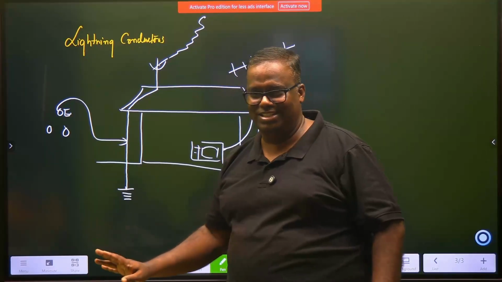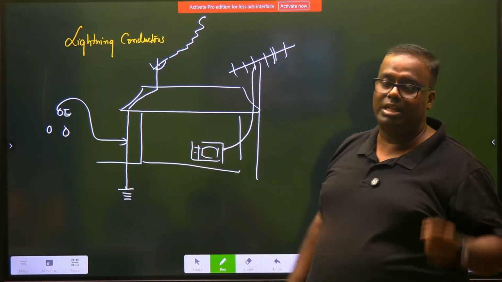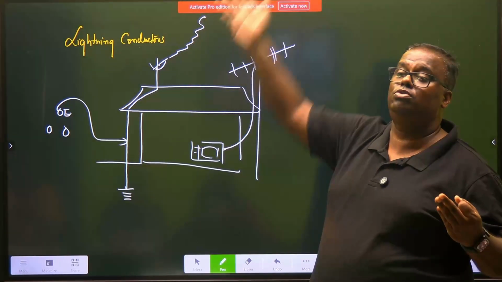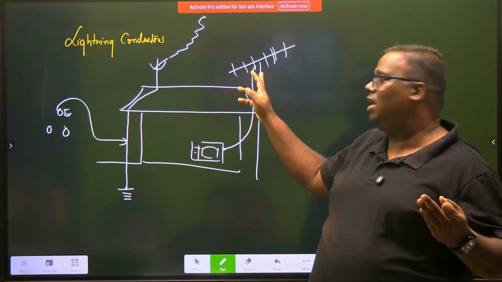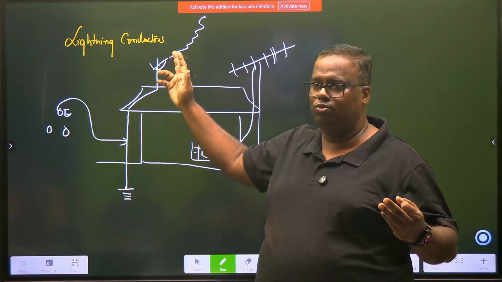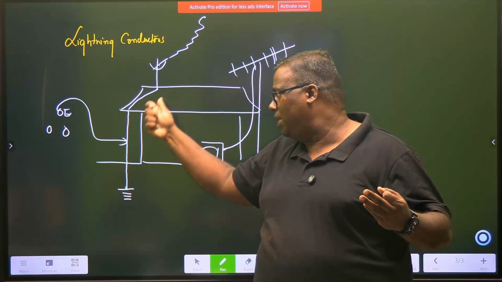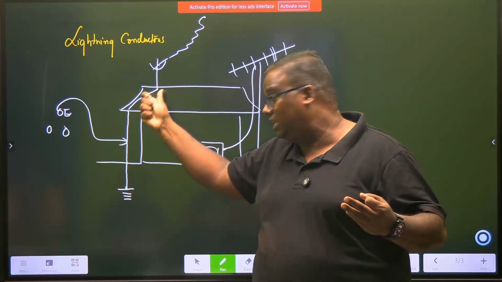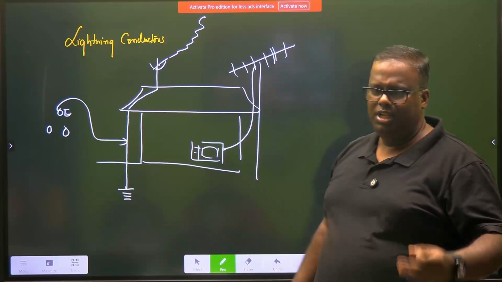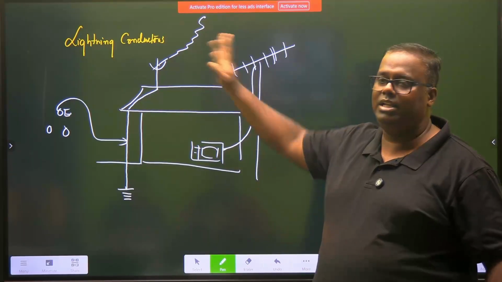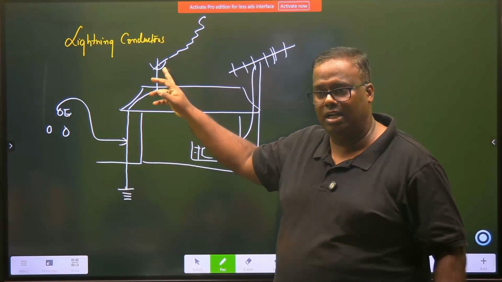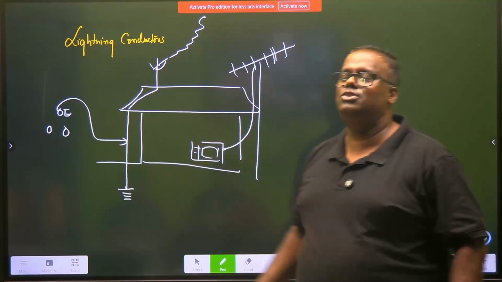You can just understand. So when you have tall structures like apartments, skyscrapers, in our days we used to have cinema theaters which used to be very tall. So those will all have lightning conductors. It's a metallic device and it is installed right at the roof terrace and grounded by a thick copper wire. This is a thick copper wire. Keep listening. And it flows right to the ground. In the eventuality of a lightning strike, it will first strike the conductor. Okay? Let me explain this too.